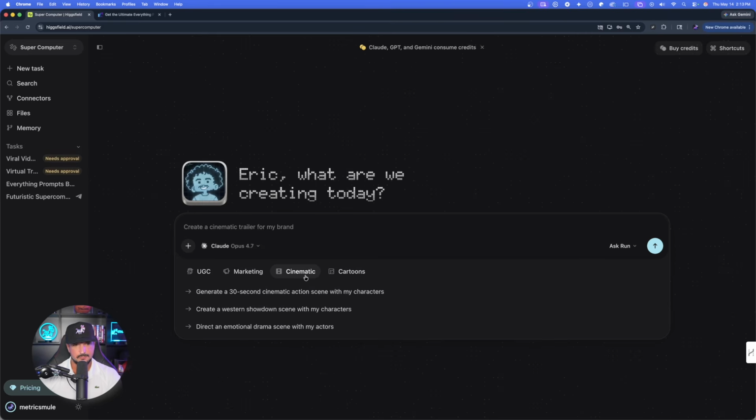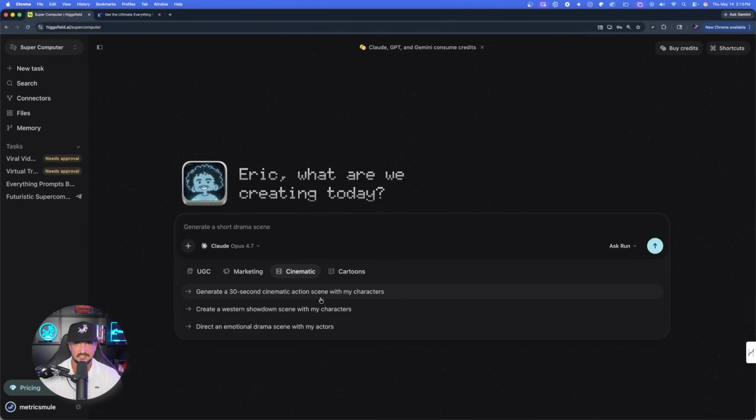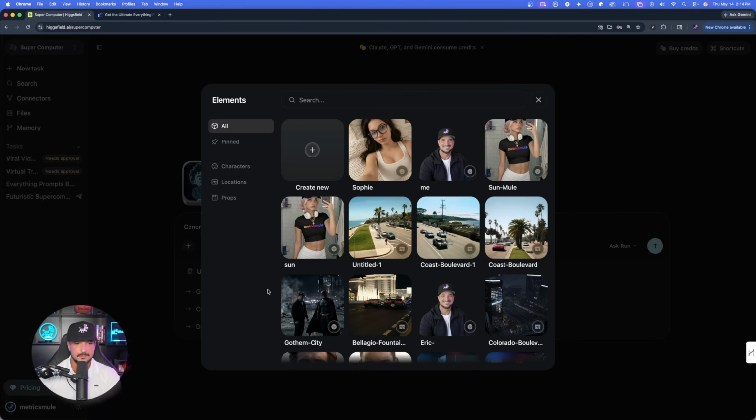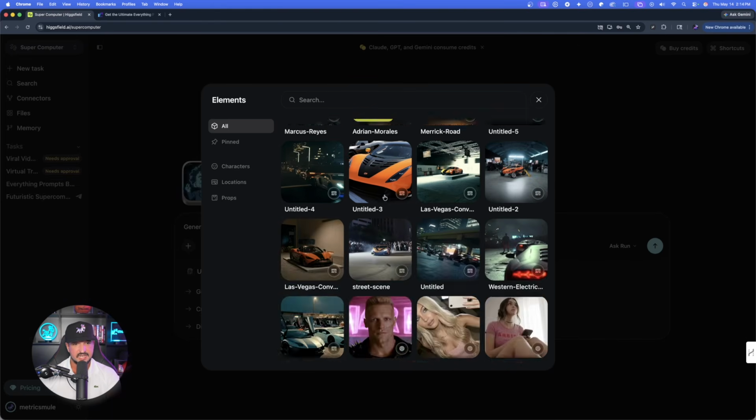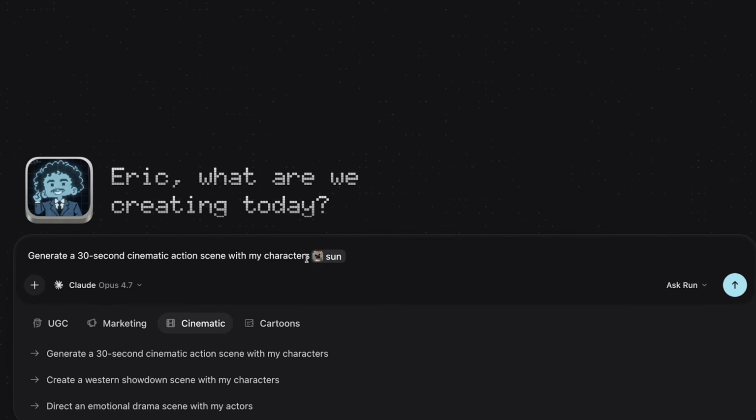Okay, while we wait, look, cinematic, right here down below, generate a 30-second cinematic action scene with my characters. That's interesting because we can usually get top of a 15-second clip. Let's see if we can double that with just one click of a button. All right, so with my characters, I'll select that. I can hit this plus button right here, and I actually have elements. And so now this populates and you can see all of my saved elements, my pins, my characters, locations, and props are all in here. All you have to do is hover and select that green button that says use, and now she appears over here. Let's go ahead and now generate this one.